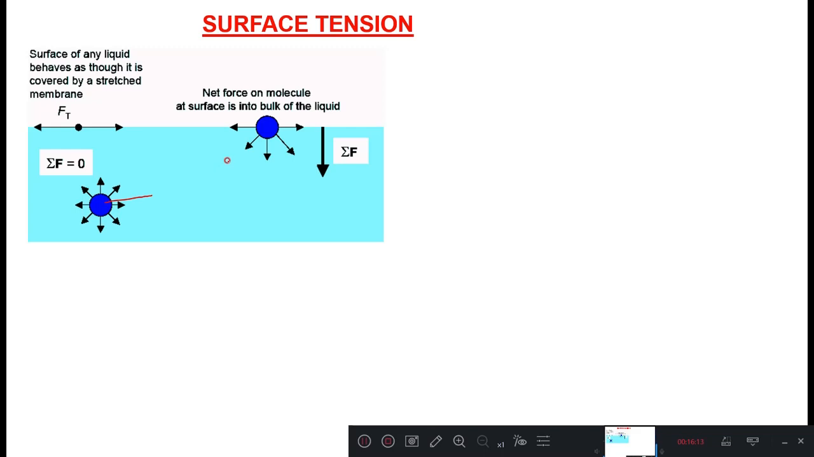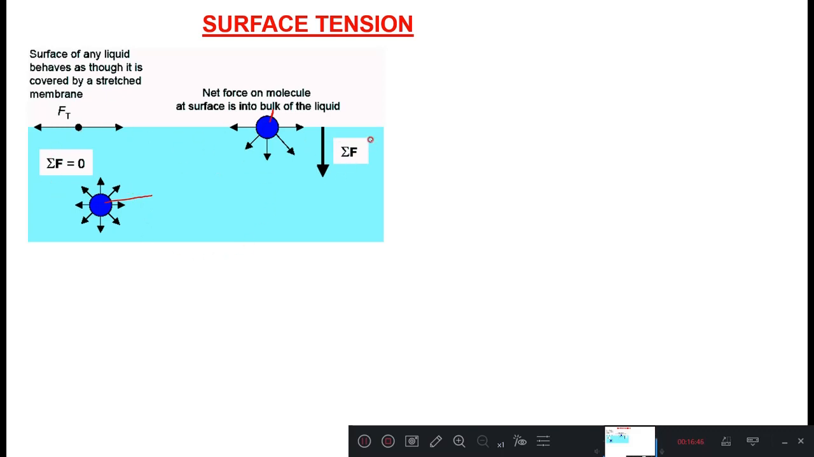Since there are no molecules above it, it experiences an unbalanced vertically downward force. Due to this, the entire surface of the liquid exposed to the air will have a tendency to move inward, and hence the surface will be under tension. So the property of a liquid surface to offer resistance against tension is called surface tension.